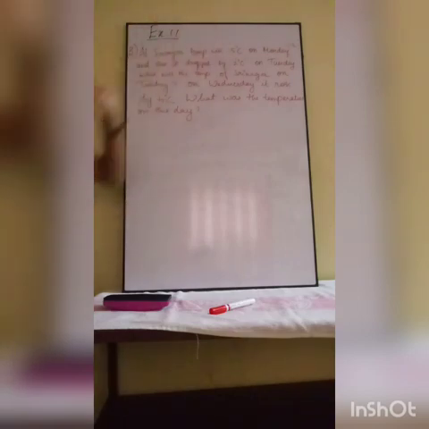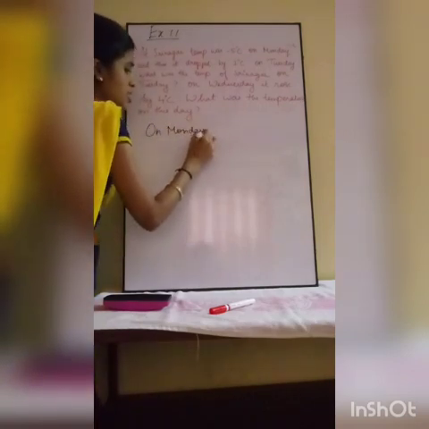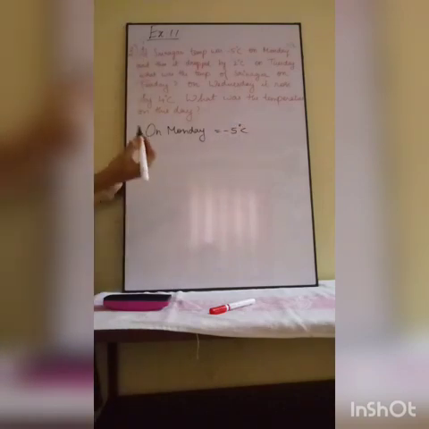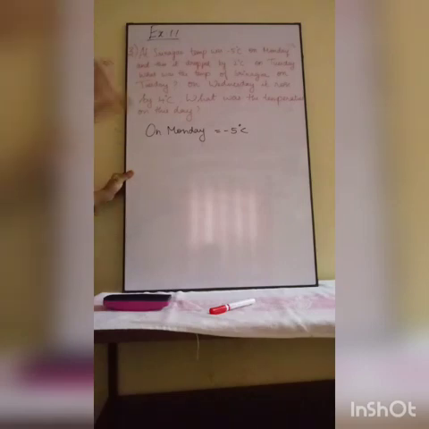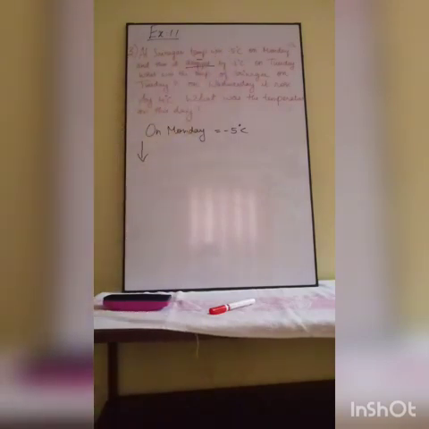See, next is your third question. At Srinagar, the temperature was minus 5 degrees Celsius on Monday. So what was the temperature of Srinagar on Monday? Minus 5 degrees Celsius. Then it dropped by 2 degrees Celsius on Tuesday. Dropping means it is going downwards, so it is the negative side. Always dropped means negative.